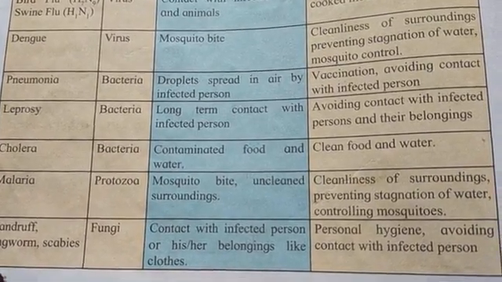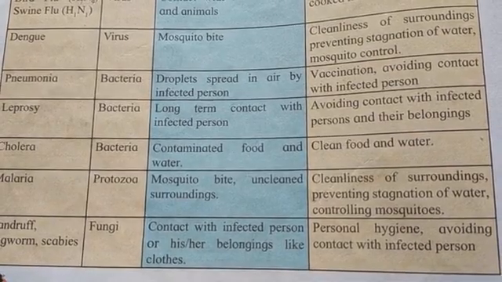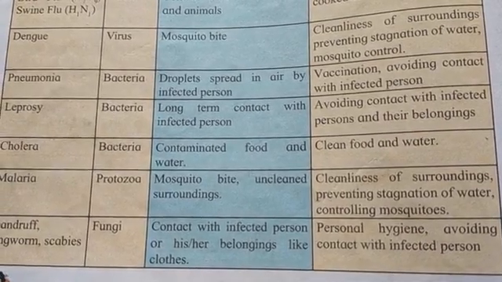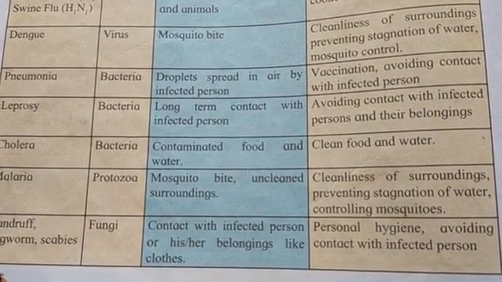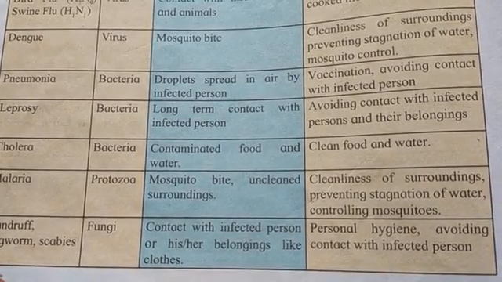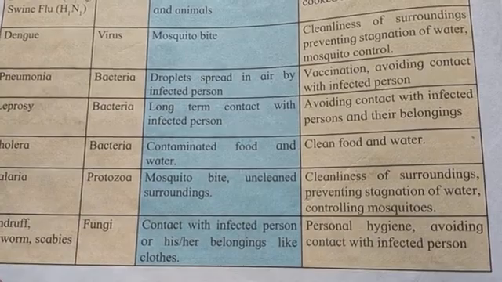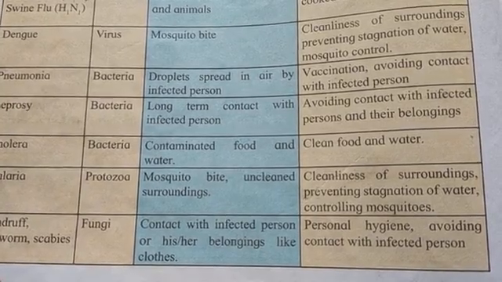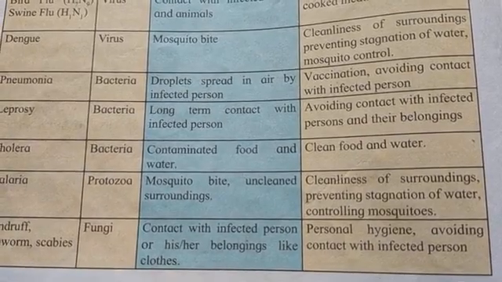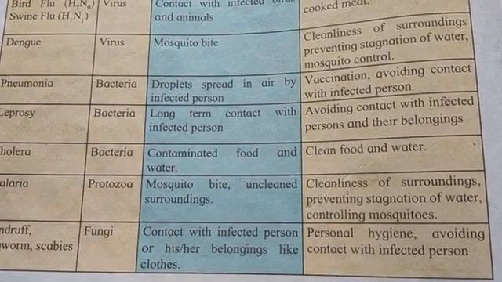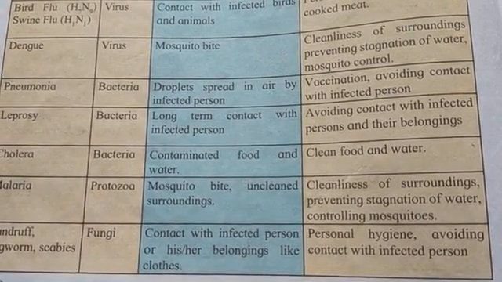The mode of infection, how it gets infected: droplets spread in the air by the infected person. The person who is infected, while sneezing or coughing, or spitting, the droplets coming out of his or her body mix in the air and transfer to another person, and the person gets infected.